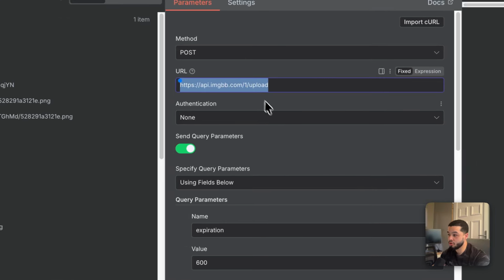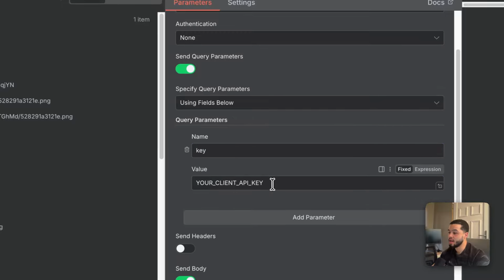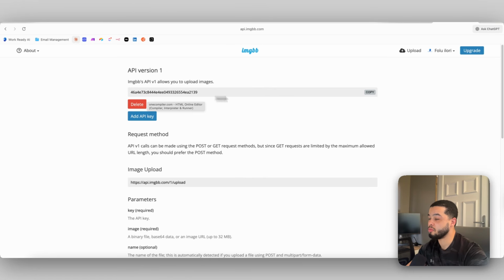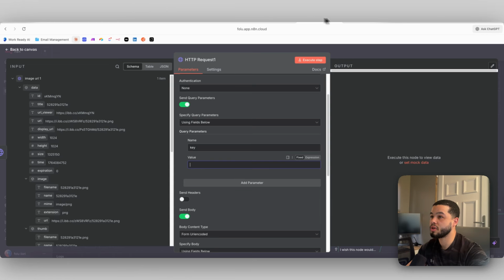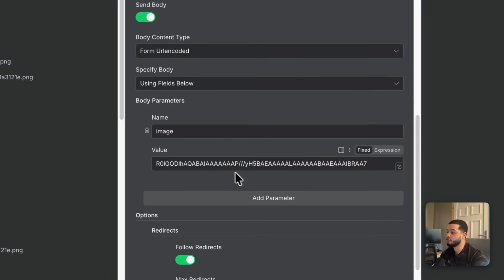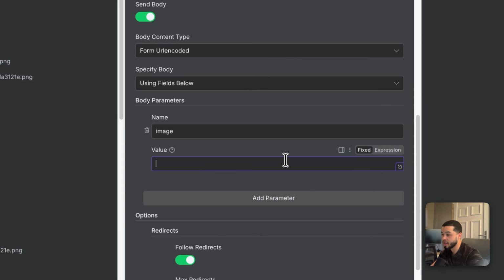So it gives you the URL, it gives you the expiration, which we can get rid of. We don't want these images to expire, so we can get rid of that. And as you can see here, it asks you for your API key. So get rid of this. Come back over here and select the API key from the top of the page, copy that, bring that back over and drop that in here. And then over here, for when it asks you for the image, you can see this is the base 64 that they have as an example. We're going to get rid of that.